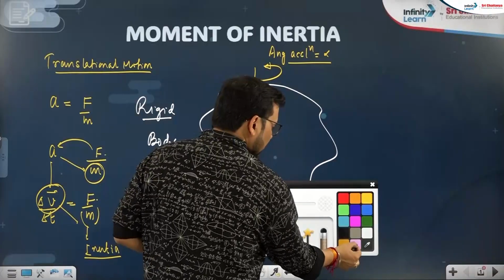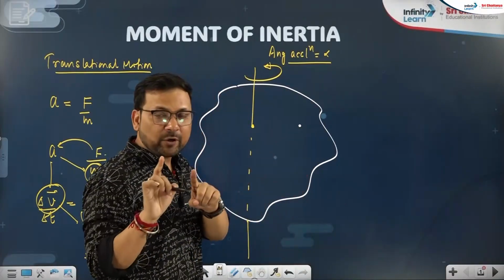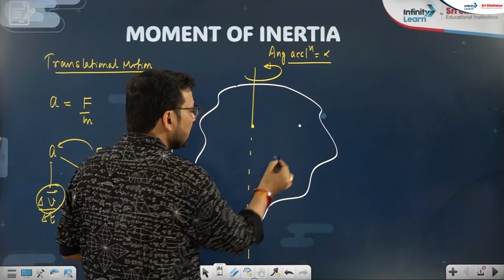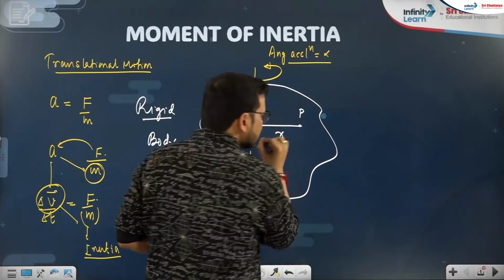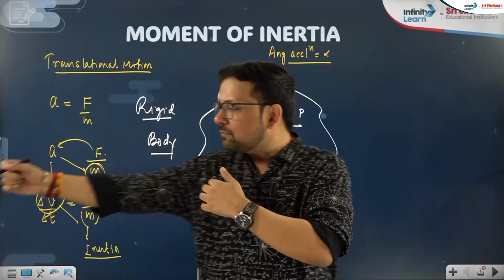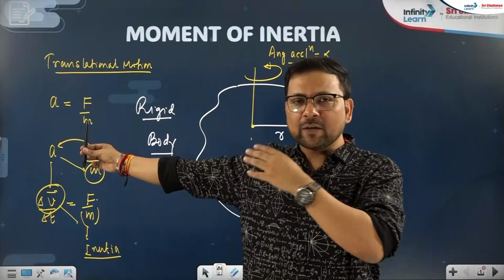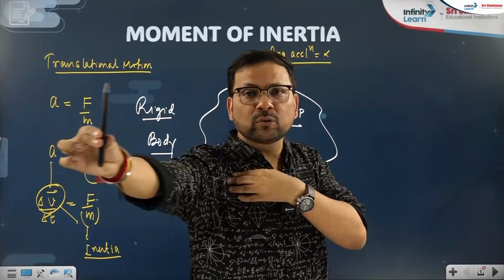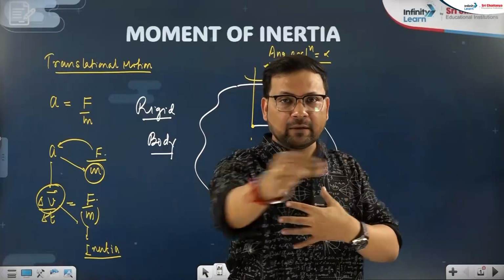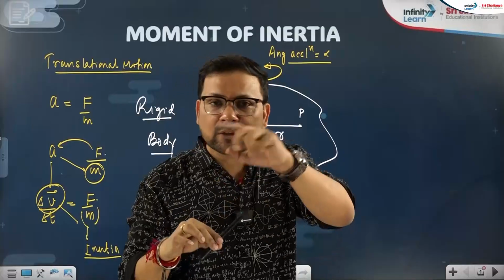Now, just take a small point on the body, not the entire body. This small point P is at a distance r from the axis. When I am rotating, just focus on this pen. I am a rotating body, but I want you to notice the pen only. The pen only moves in circular motion.